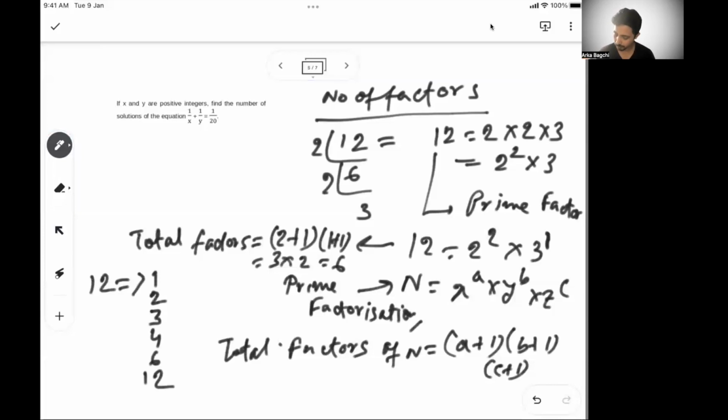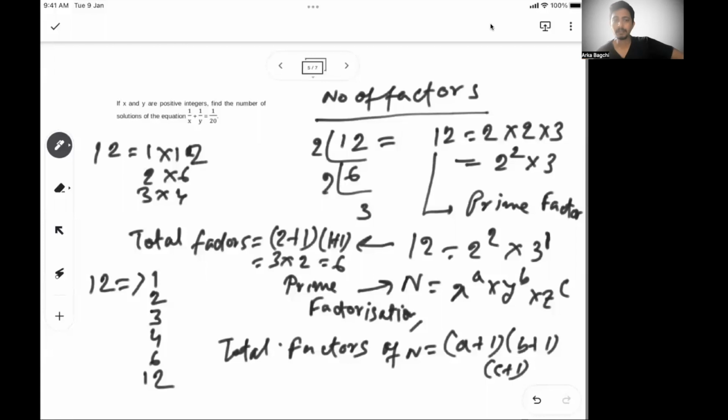So I can write 12 as 1 into 12, 2 into 6, 3 into 4, 12 into 1. All these are possibilities, right? So I can write 12 in any of these ways. If you see, I can write these 6 factors, and each factor, 2 numbers will be multiplied with each other to give you 12. So 12 has 6 factors.